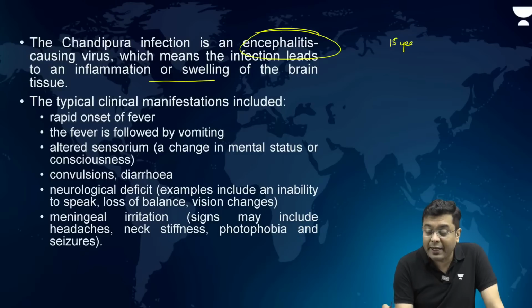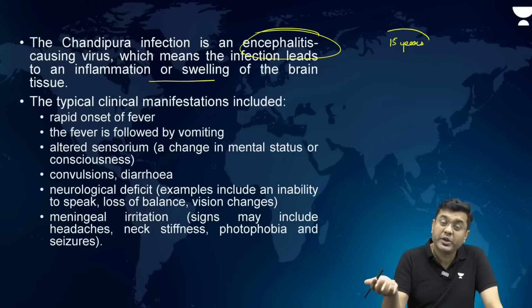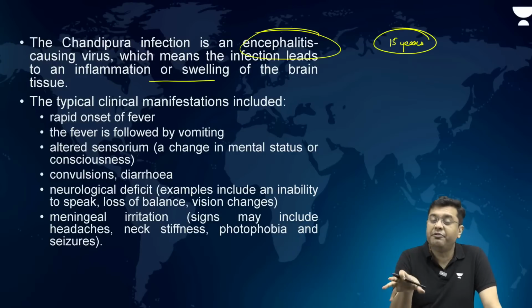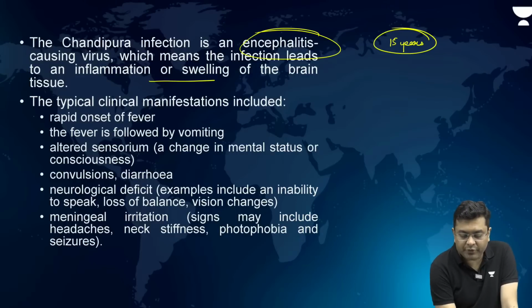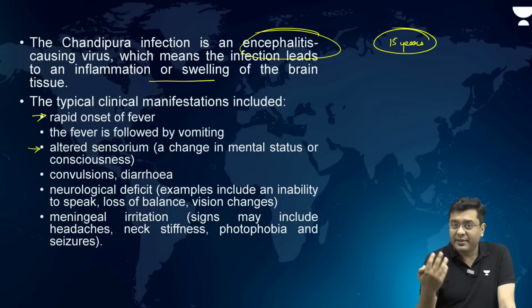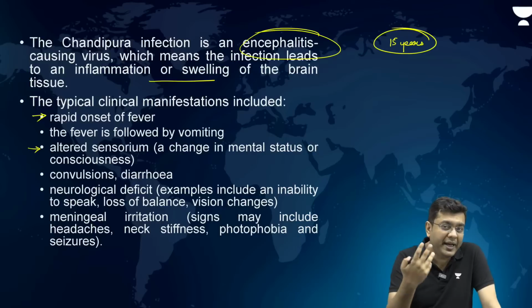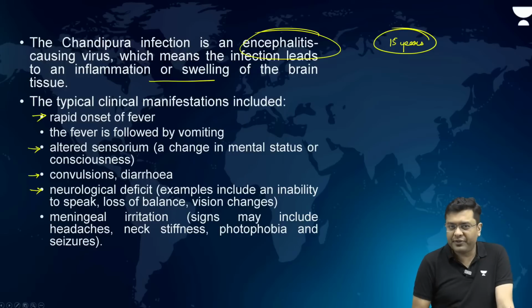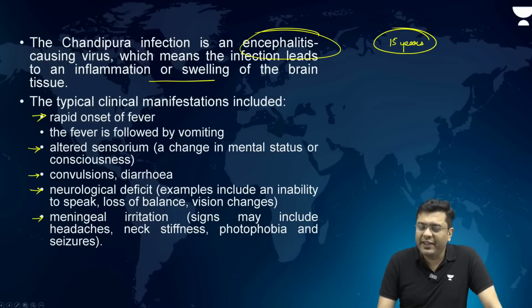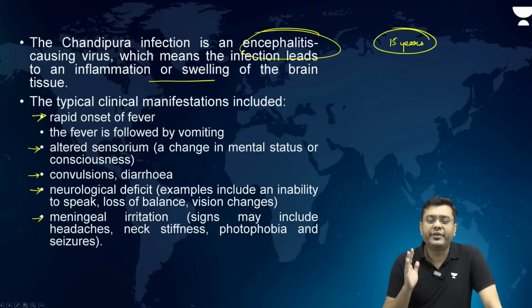Does not mean it cannot impact the elder population, but this is the most prevalent population impacted. Typical manifestation: rapid onset of fever, vomiting, altered sensorium, that is you start hallucinating, then convulsions, diarrhea, neurological deficit, then meningeal irritation also. These are the common symptoms.